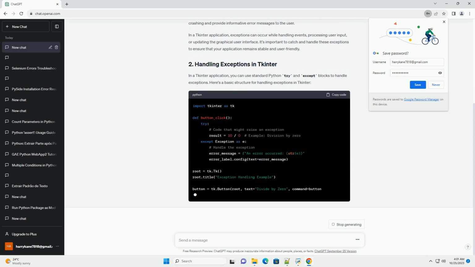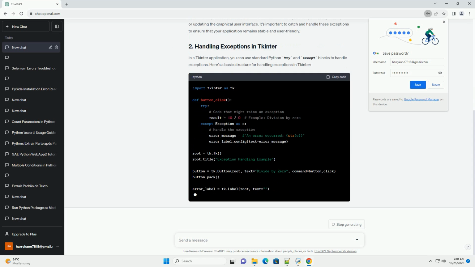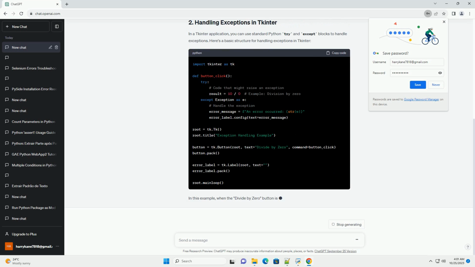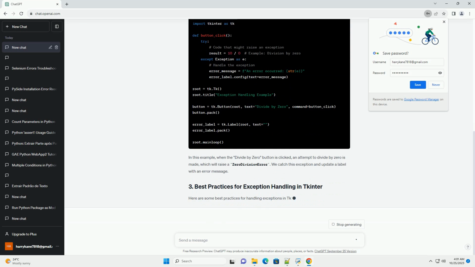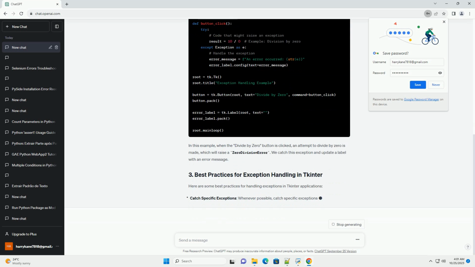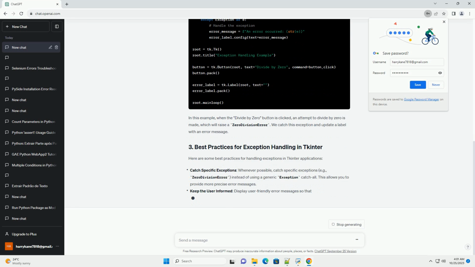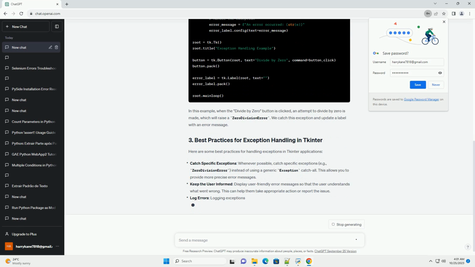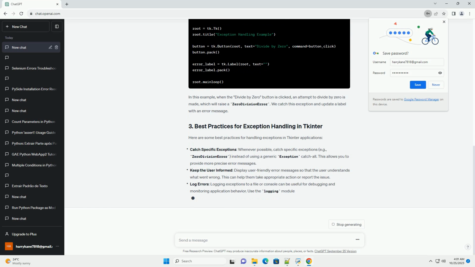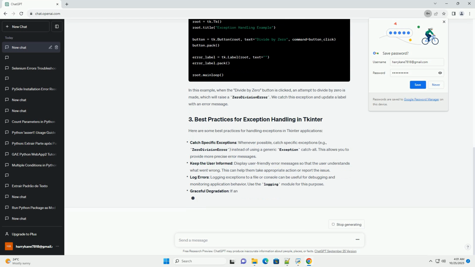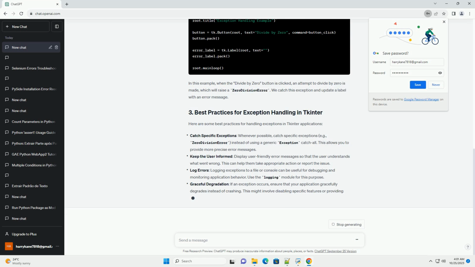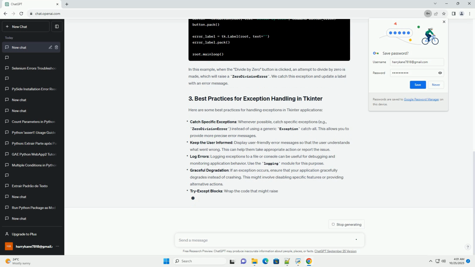Before you begin, make sure you have Python and Tkinter installed on your system. Most modern Python installations come with Tkinter pre-installed. In Tkinter, exceptions can be raised when interacting with widgets, events, or any other part of your application. Handling these exceptions helps prevent crashes and provides valuable information to the user in case of errors.